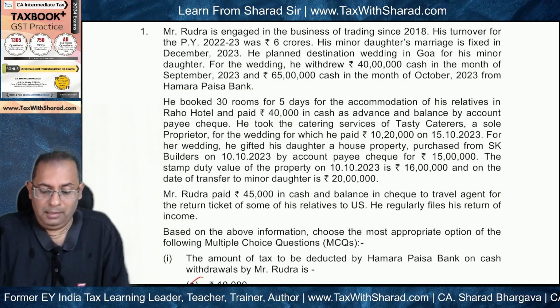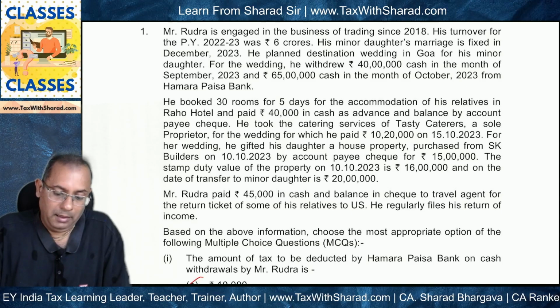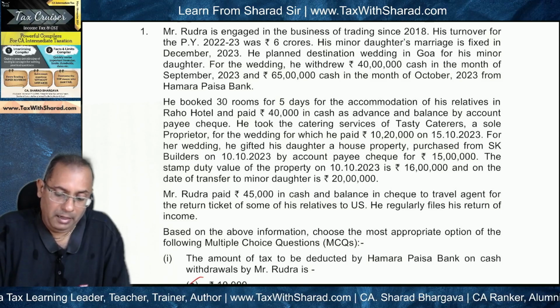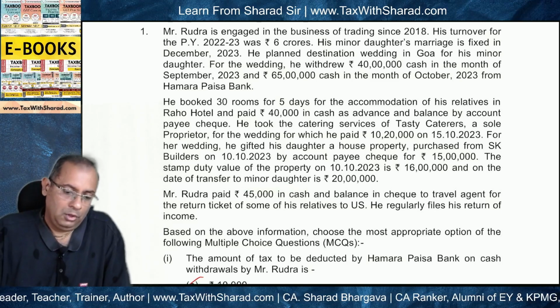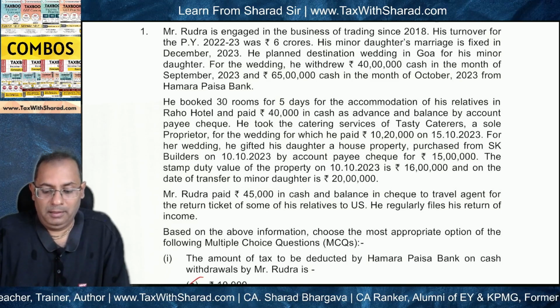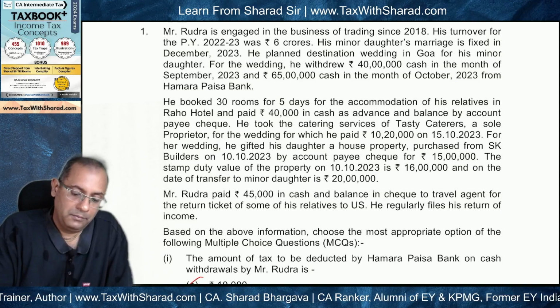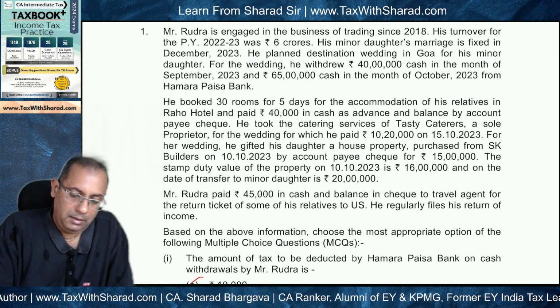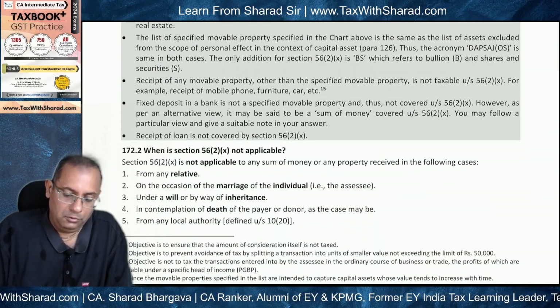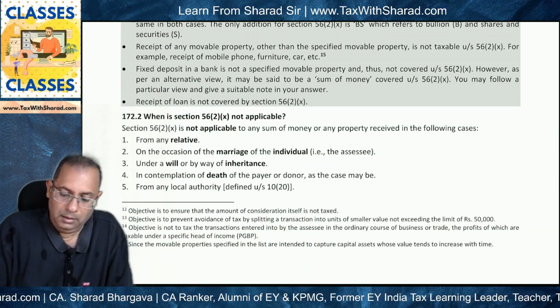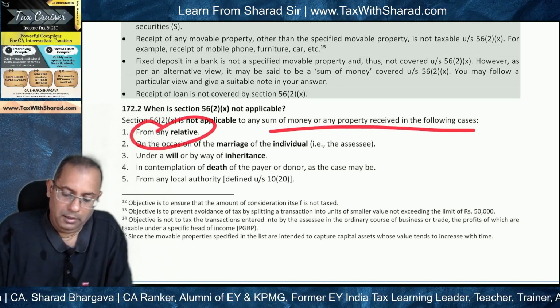Is there any tax element or taxation happening in the hands of his minor daughter when she is receiving the property from Mr. Rudra? So again 56(2)(x) will not apply in the hands of the minor daughter. Why? Because Mr. Rudra is a relative of the minor daughter, and 56(2)(x) is not applicable when the property is received from any relative.